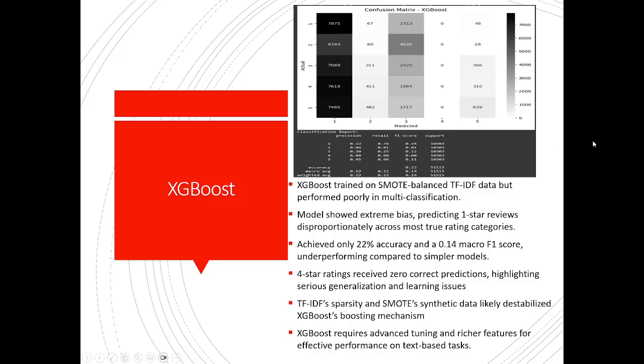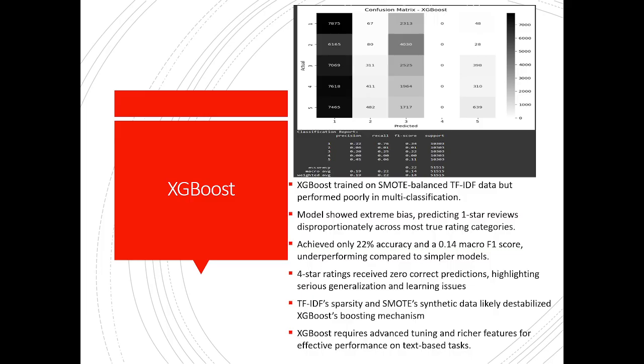As for the last predictive model, we have XGBoost, which was trained on SMOTE-balanced TF-IDF data, but unfortunately performed poorly in multi-classification. The model showed extreme bias for predicting 1-star reviews disproportionately across most of the true rating categories. It achieved only 22% accuracy and a 0.14 macro F1 score, which shows it underperformed compared to the simpler models. The four-star ratings received 0 correct predictions, which is very unusual, but also highlights serious generalization and learning issues.